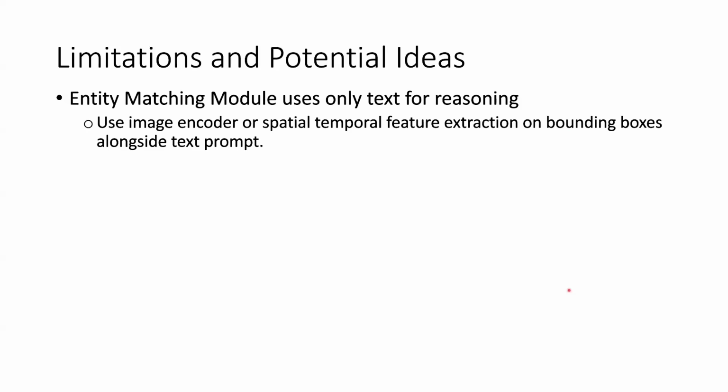Some limitations and potential ideas. Firstly, we have the entity matching module, which only uses text for reasoning. Instead of this, we could use an image encoder or spatial-temporal feature extraction on bounding boxes that we can then input alongside the text prompt into the entity matching module.